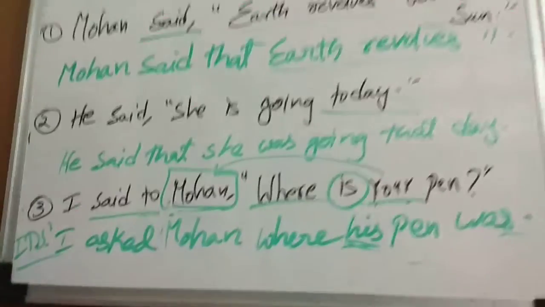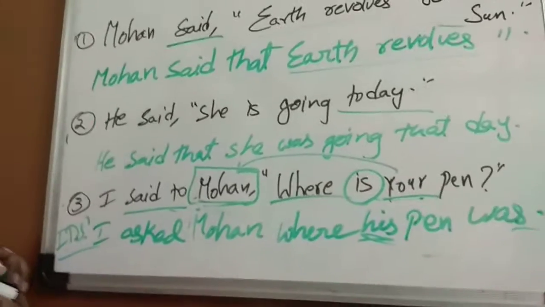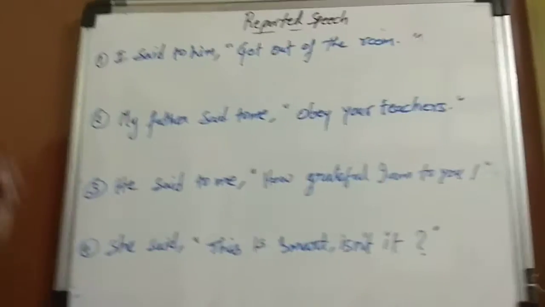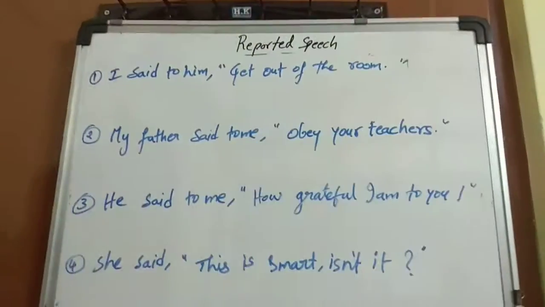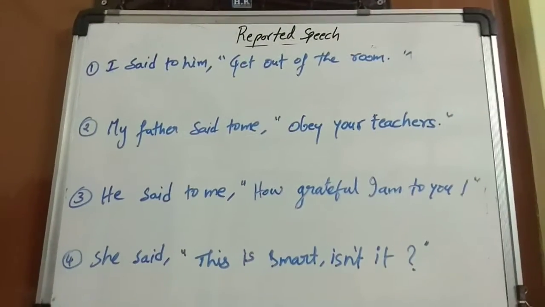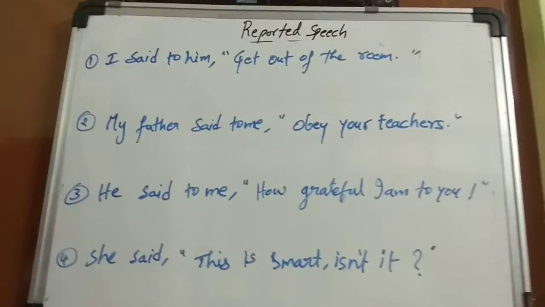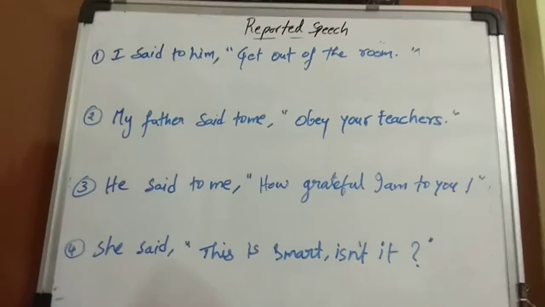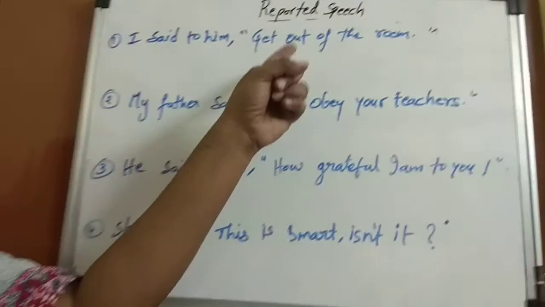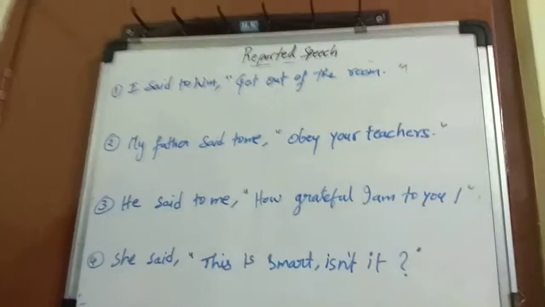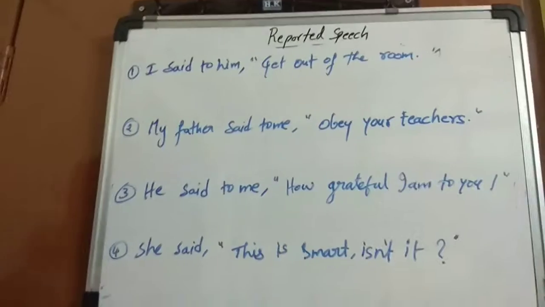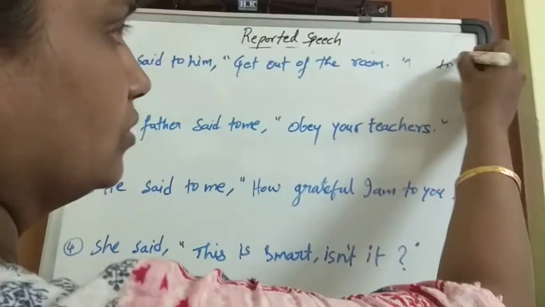Now, we shall look at some examples of imperative sentences as well. Let's look at this example: I said to him, get out of the room. What kind of sentence is it? Get out of the room. When you say this, it is either an order or a command, right? So this is an imperative sentence. For imperative sentences, we use the conjunction to, isn't it?